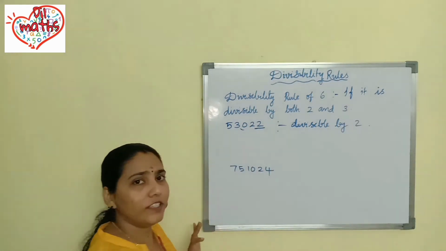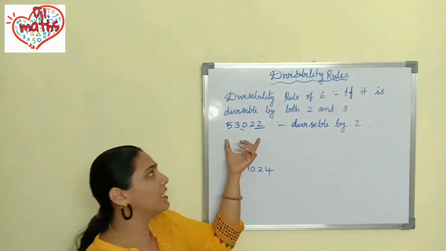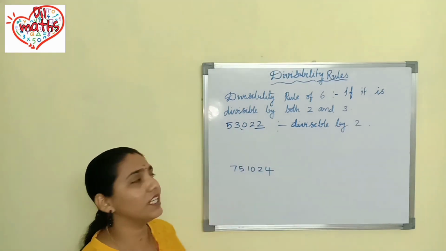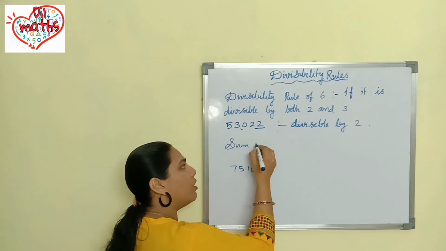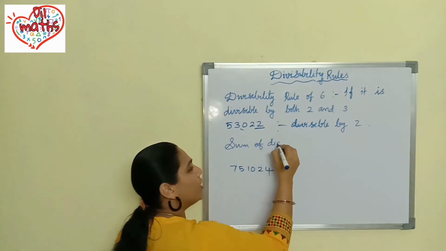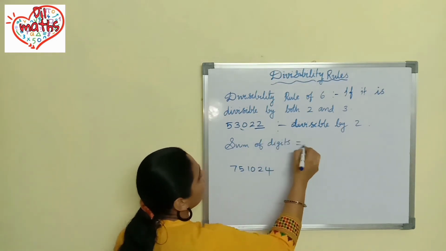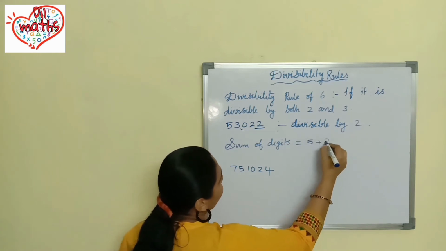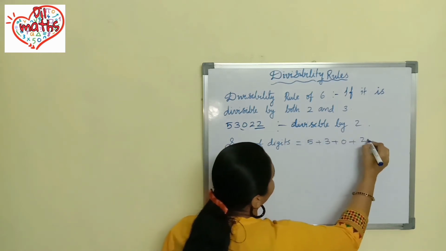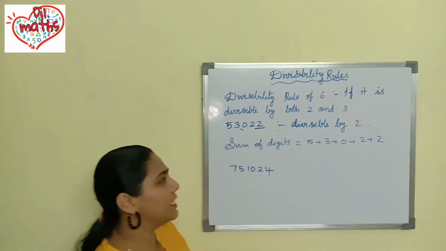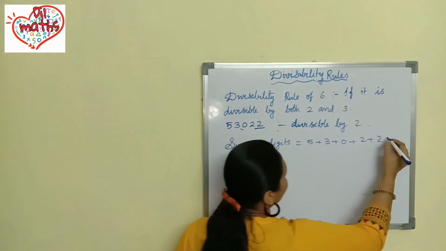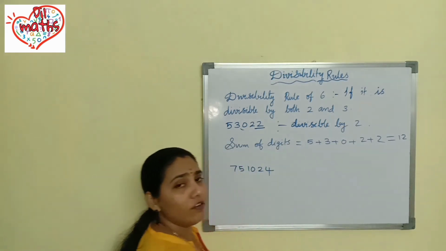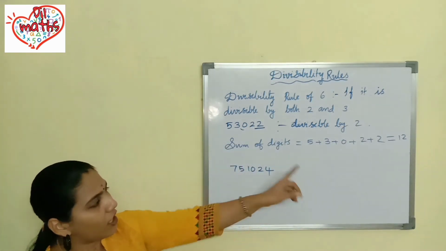So next what we should do? We have to check whether this number is divisible by 3. So how will you check? You have to find out the sum of digits. What is the sum of digits? 5 plus 3 plus 0 plus 2 plus 2. 5 plus 3, 8, 8 plus 2, 10, 10 plus 2 is equal to 12 you will get. That means sum of digits you got as 12.